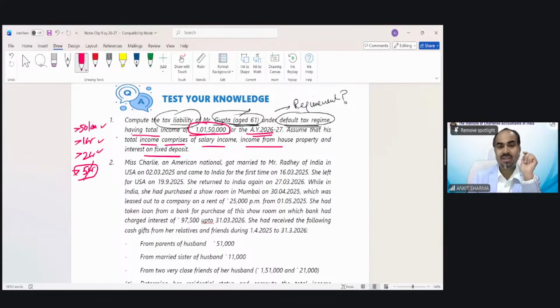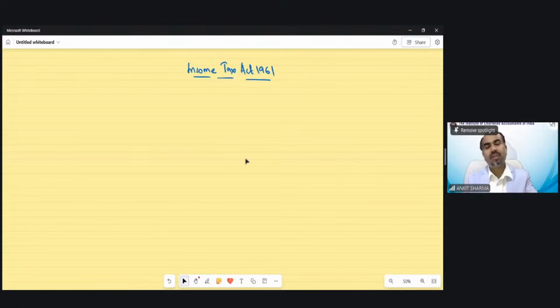You can see in this question, the income has been given as 1 crore 1,50,000. So it's slightly exceeding 1 crore, and after 1 crore the surcharge rate is 15%. That's why we have to keep in mind that we need to solve this question as per the marginal relief concept, and definitely we are going to calculate the tax as per marginal relief.